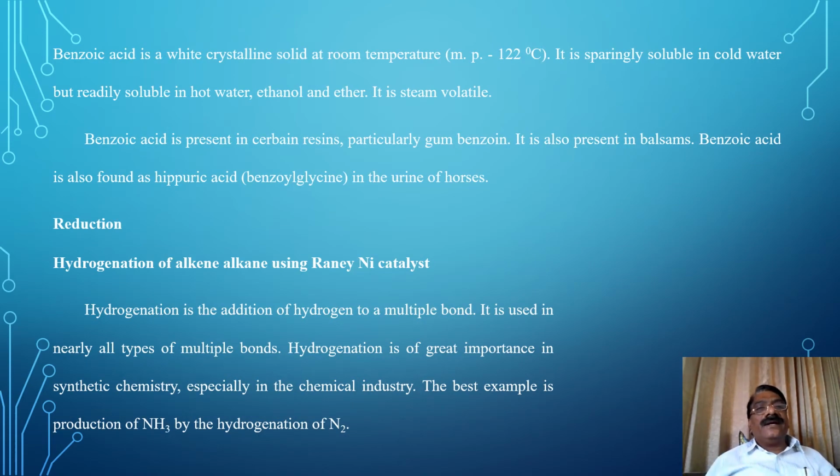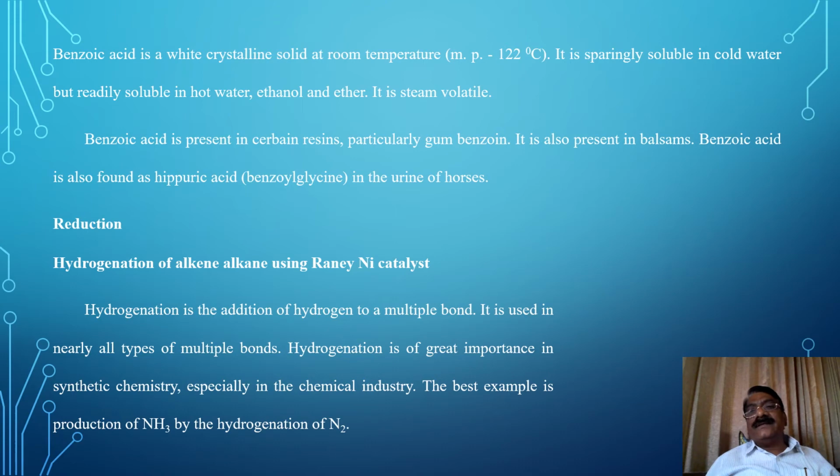Benzoic acid is a white crystalline solid at room temperature. Its melting point is 122 degrees centigrade. It is sparingly soluble in cold water but readily soluble in hot water, ethanol and ether. It is steam volatile. Benzoic acid is present in certain resins, particularly gum benzoin.